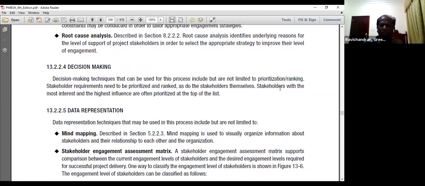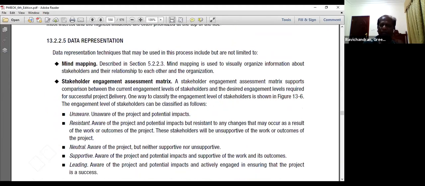Decision-making techniques, which is prioritization or ranking. Stakeholders' requirements need to be prioritized and ranked so that the stakeholders themselves will engage in the process. The stakeholders with the most interest and highest influence are often prioritized at the top of the list. Mind mapping is used for visually organizing the information about the stakeholders and their relationships to each other in the organization.